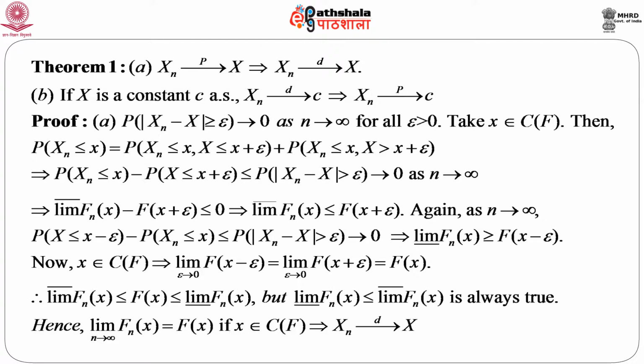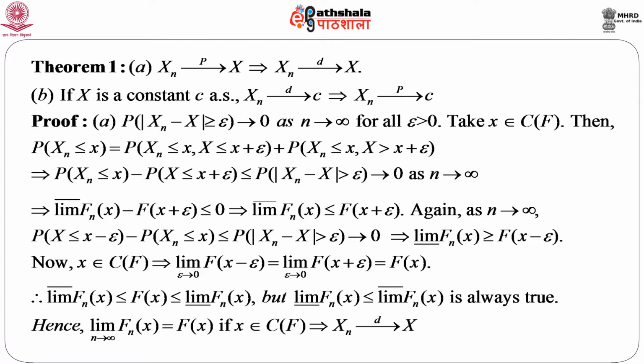But one thing is always true, that lim inf of any sequence is less than or equal to lim sup. That means lim inf of F_n(x) is less than or equal to lim sup of F_n(x). This is always true. So, combining these two, we can immediately get that the limit as n goes to infinity of F_n(x) equals F(x). Now, obviously x is a continuity point of F. So, this is basically the definition of convergence in distribution.